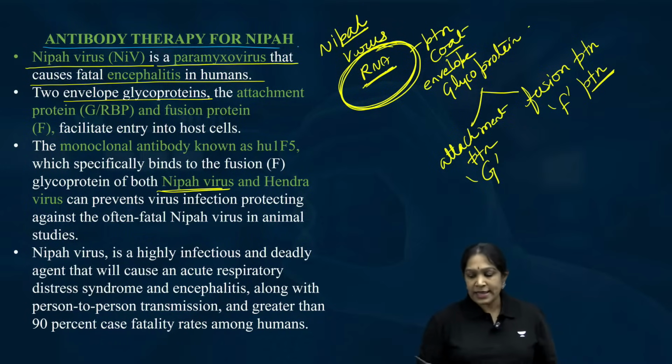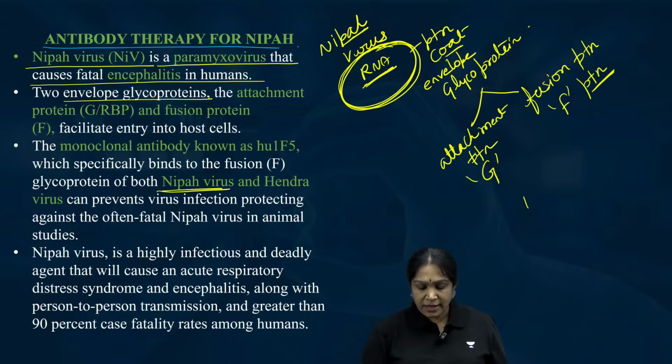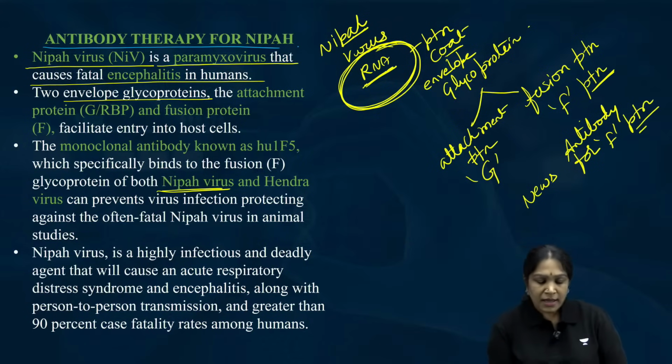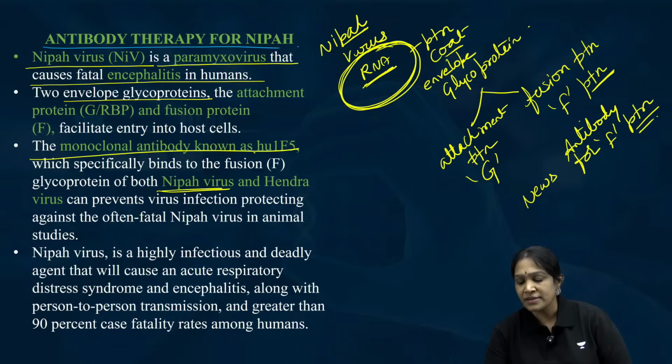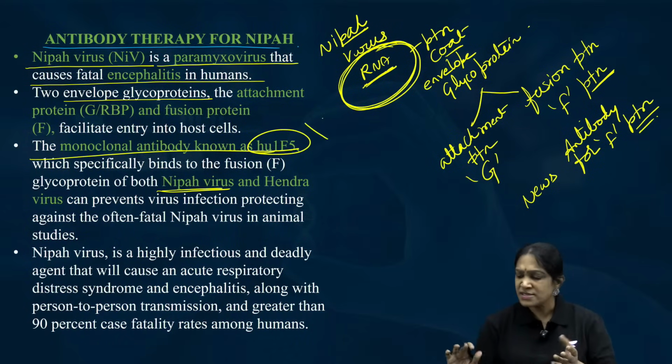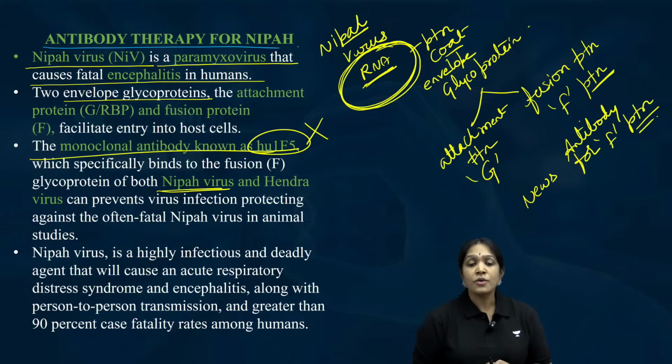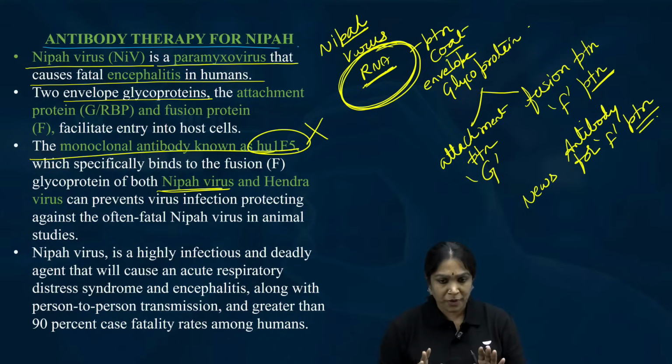So recently the news here is they developed an antibody for F protein. Is it clear? A monoclonal antibody known as, you need not remember the name, don't worry. Even this FG also I don't think you have to remember. See, how to use the news is very important.